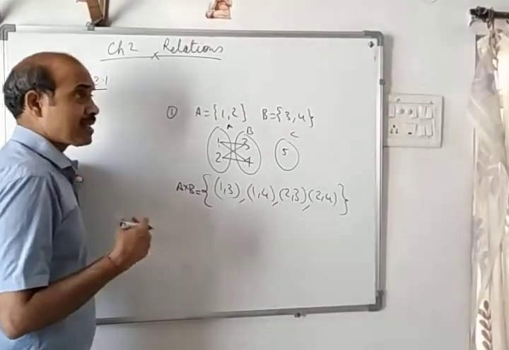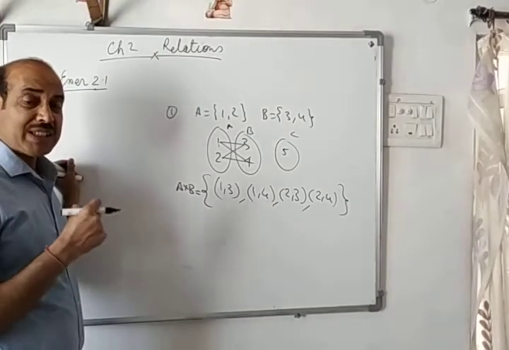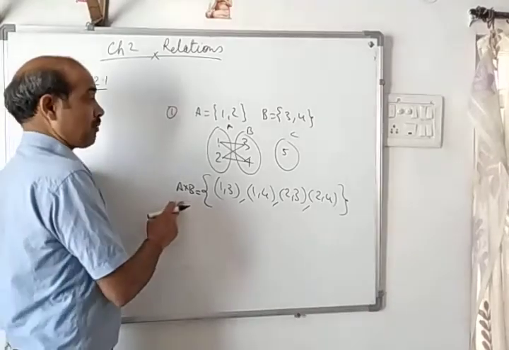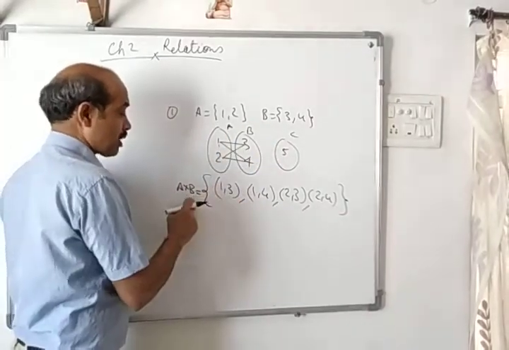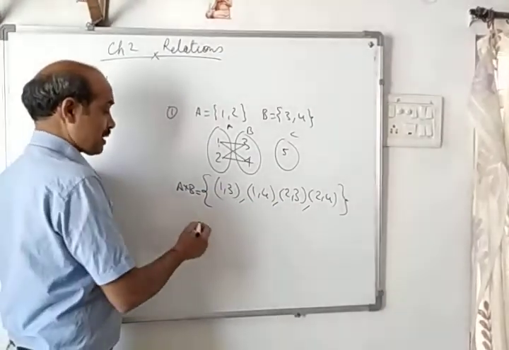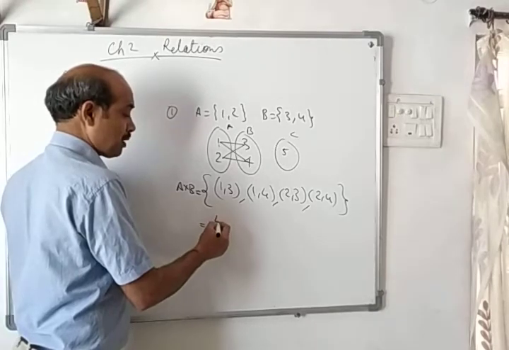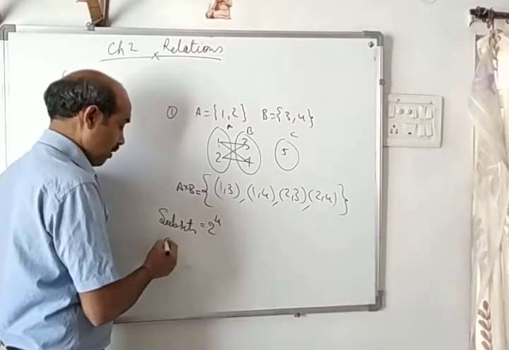After that, we have discussed the number of elements in A cross B. If A is having 2, B is having 2, then A cross B will have 2 into 2, 4. So how many subsets will be there? 2 to the power 4. This is the total number of subsets of A cross B.